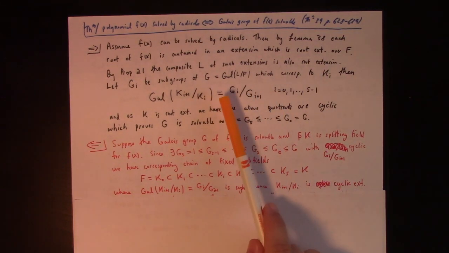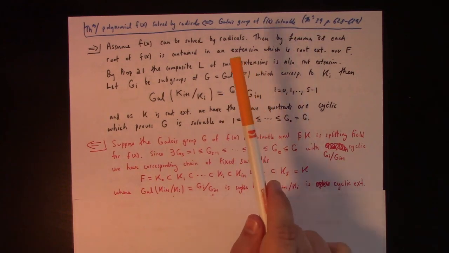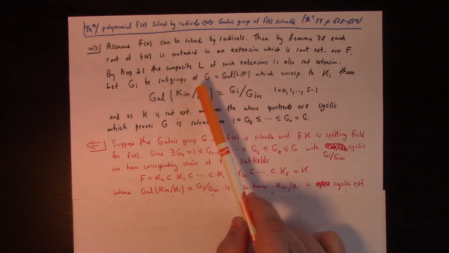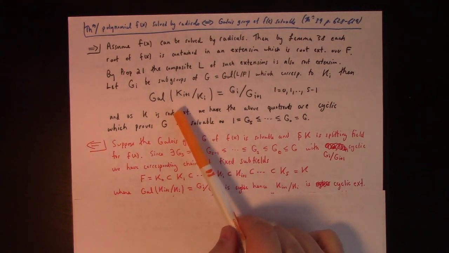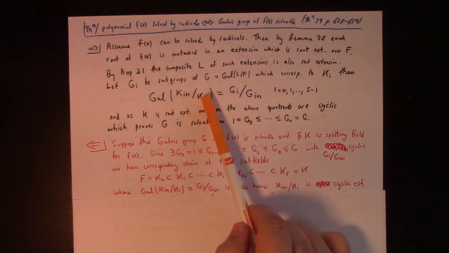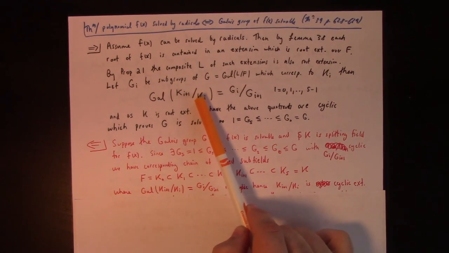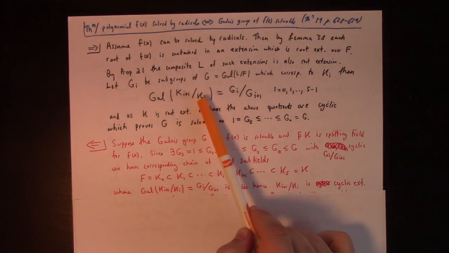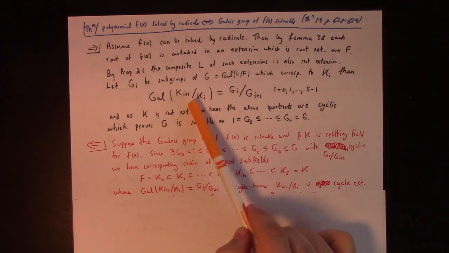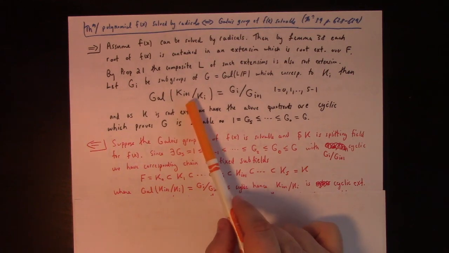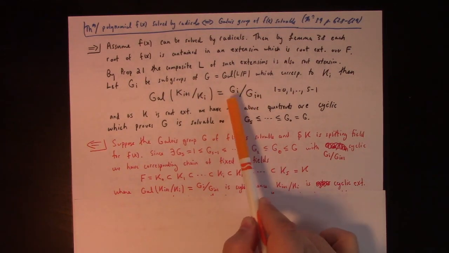I'm sorry, I may have said it backwards last time. We knew that this was cyclic because that was a radical extension. We're using those initial propositions 36 and 37 that say a root extension corresponds to a solvable Galois group, basically. Root extension implies that it's a cyclic extension.